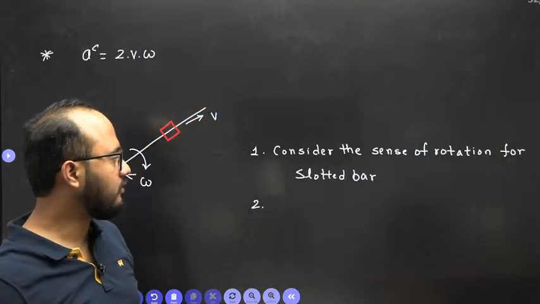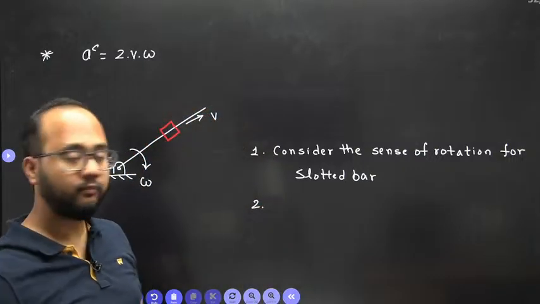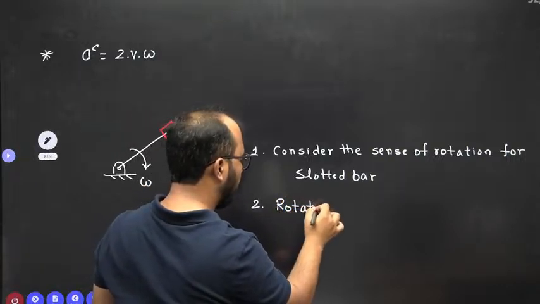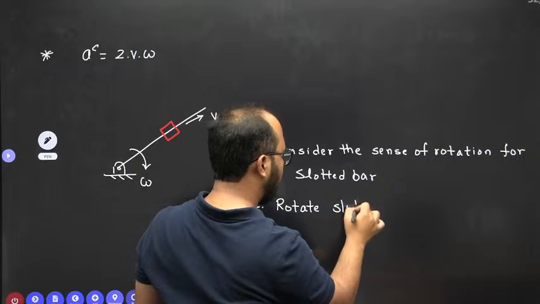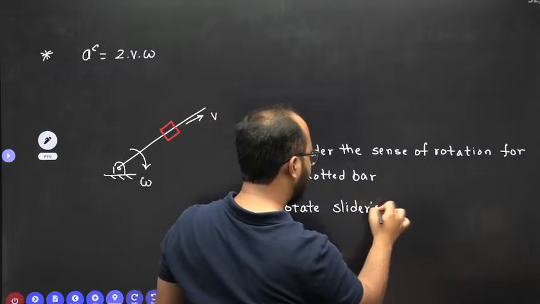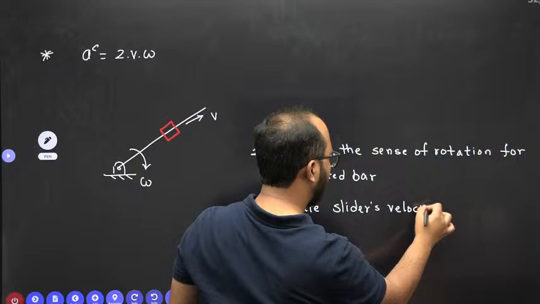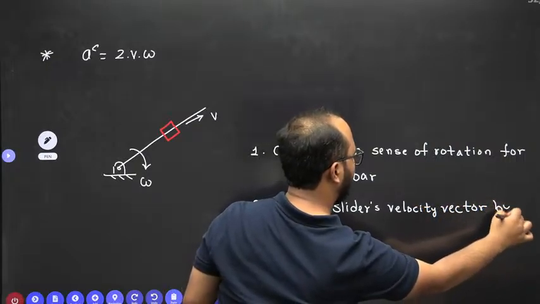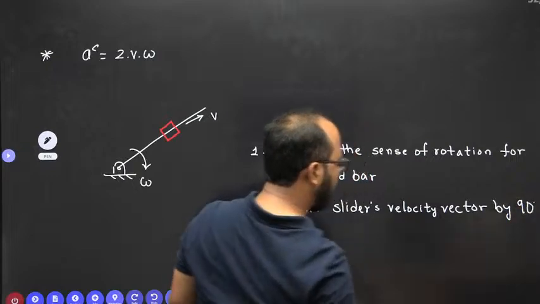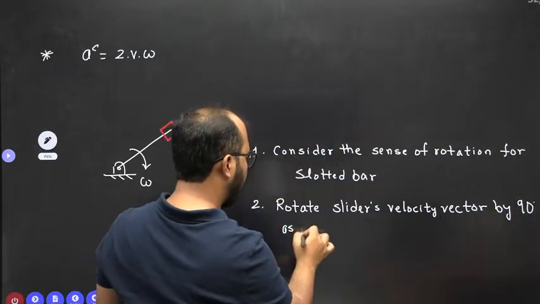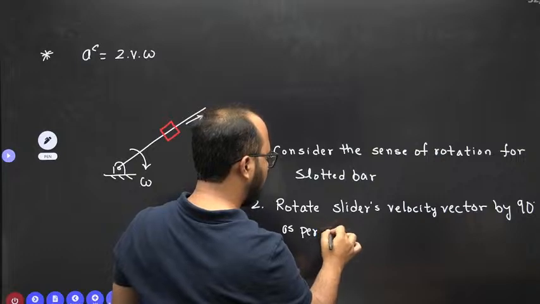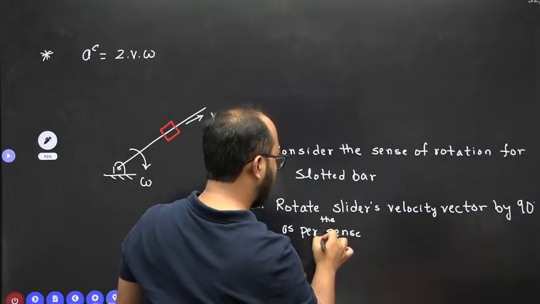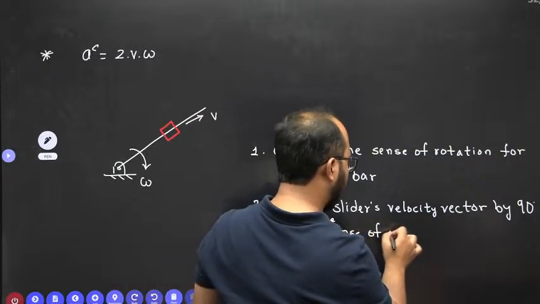Consider the sense of rotation for the slotted bar. Second point, rotate the slider's velocity vector by 90 degrees as per the rotation, as per the sense of rotation.